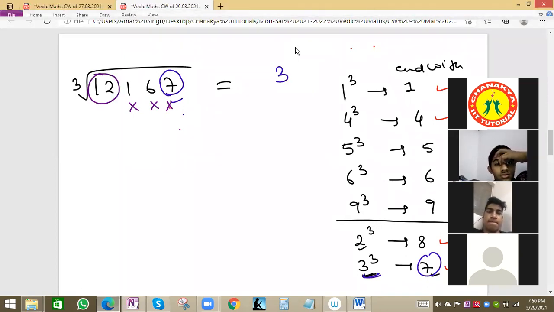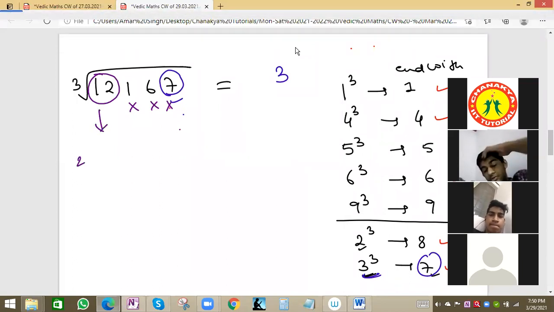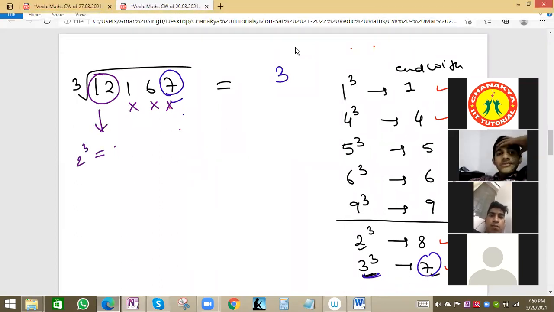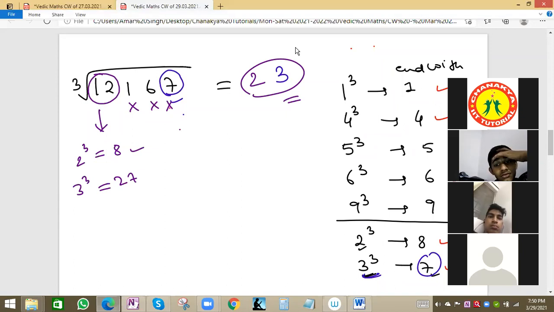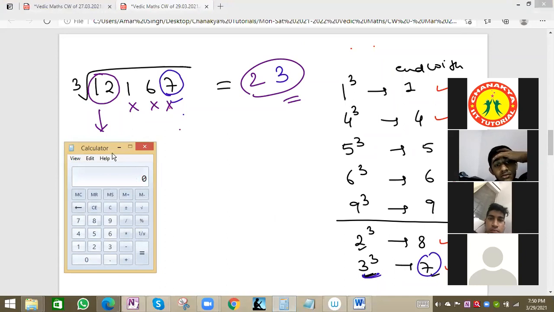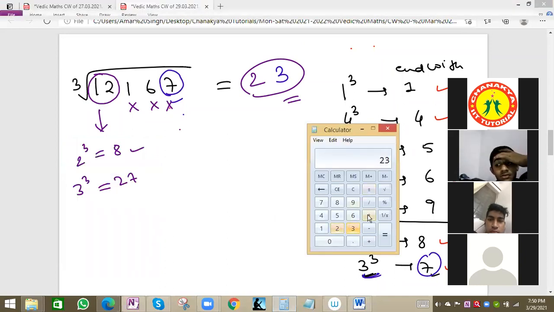Now we have 12. We have to take a number such that its cube, because we are finding the cube root, is 12 or less than 12. Which is the value? Only 2, because 2 cubed is 8, which is less than or equal to 12. So 23. 23 cube is basically 12167. If you want, we can check in the calculator. 23 into 23 into 23 is 12167. Right, correct answer. Got it now?